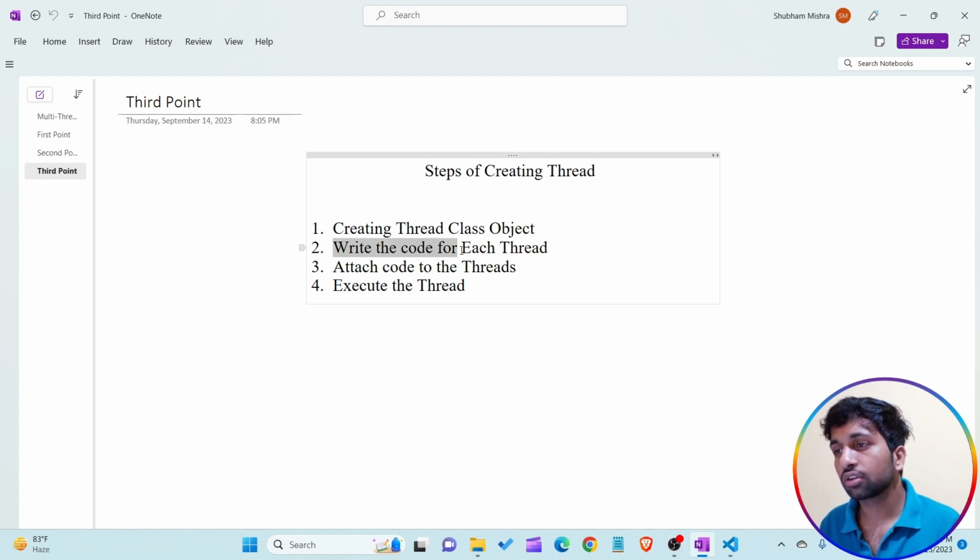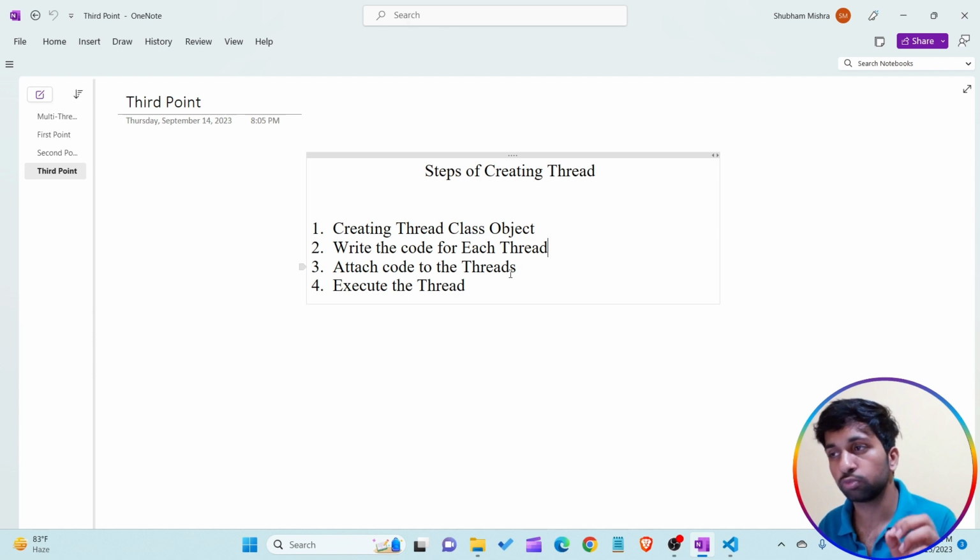The second step is write the code for each thread. Meaning, what I want to run from thread 1, all lines of code in thread 1, we have to write. The lines of code that I want to run with thread 2, I want to write. The lines of code that I want to execute with the help of thread 3, I want to write. For each thread we have to write some amount of code that I want to run or execute at the same time. One notable point here is that all the threads within a single program are independent. Thread 1 does not depend on thread 2, and thread 2 does not depend on thread 3. So this is the basic difference.